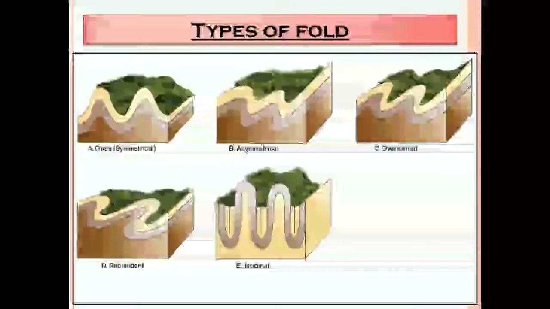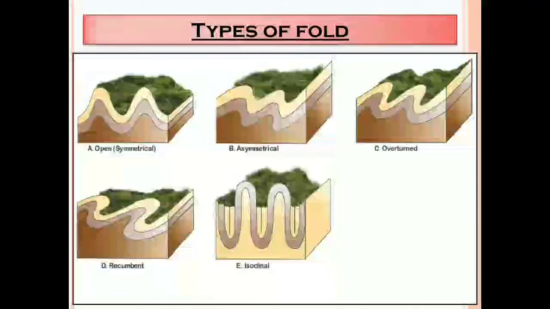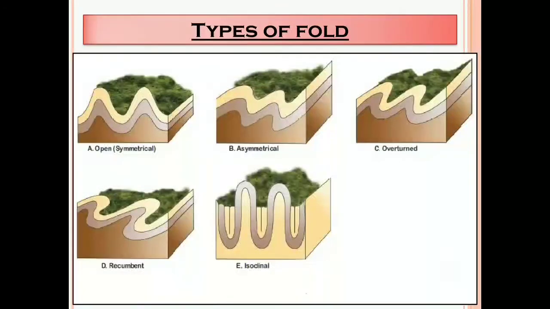Okay, the first one shows open, that is a symmetrical fold. The second one shows an asymmetrical fold. C shows overturned. D shows recumbent, and E shows isoclinal. These are the types of fold.